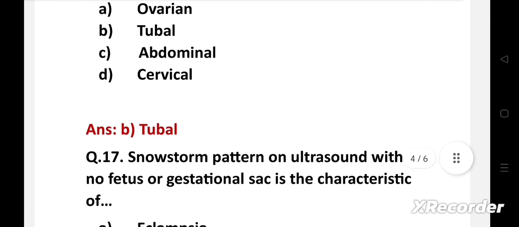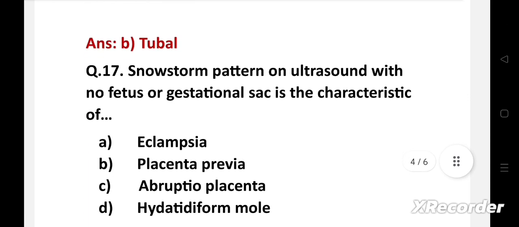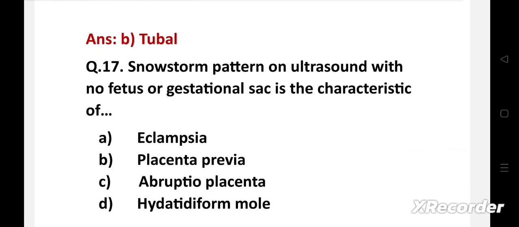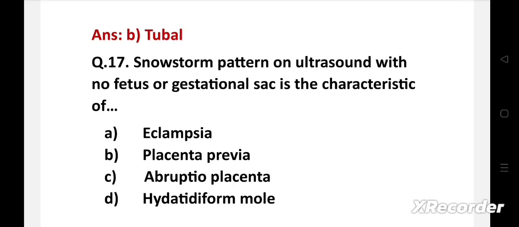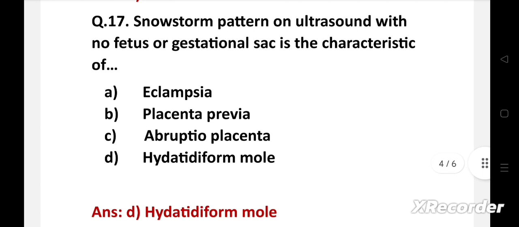Next question. Snowstorm pattern on ultrasound with no fetus or gestational sac is characteristic of option A, eclampsia, B, placenta previa, C, abruptio placenta, option D, hydatidiform mole. Right answer is option D, hydatidiform mole.